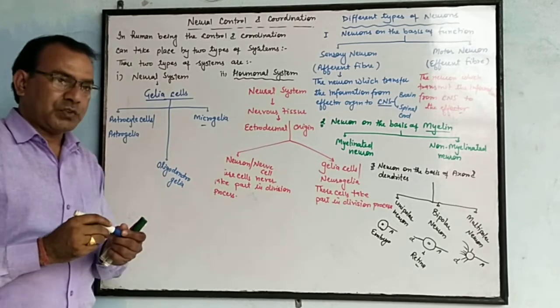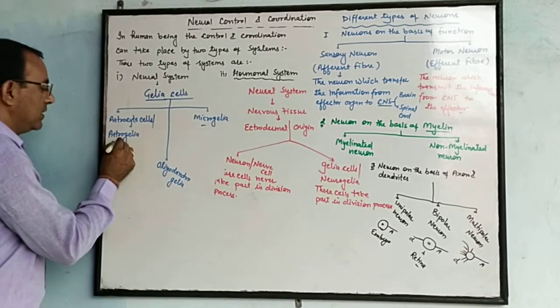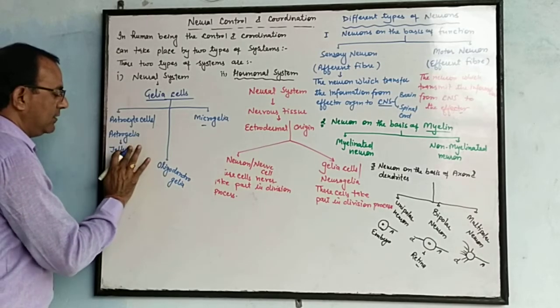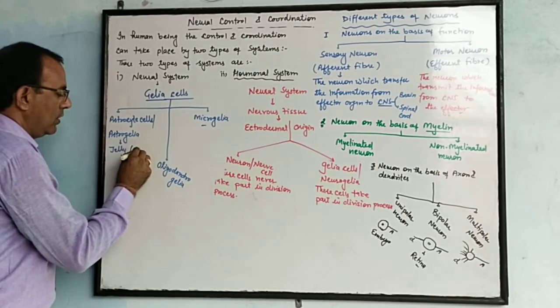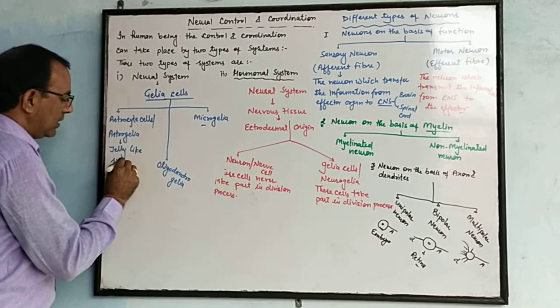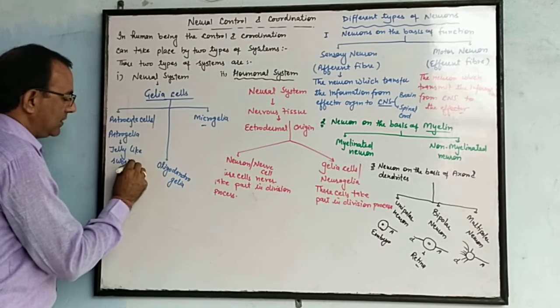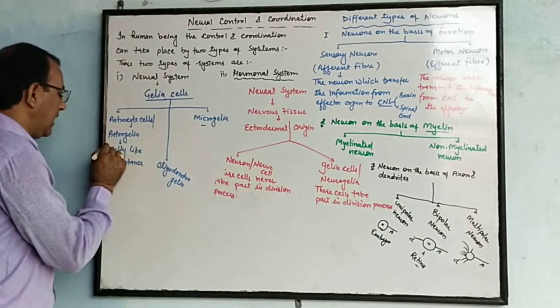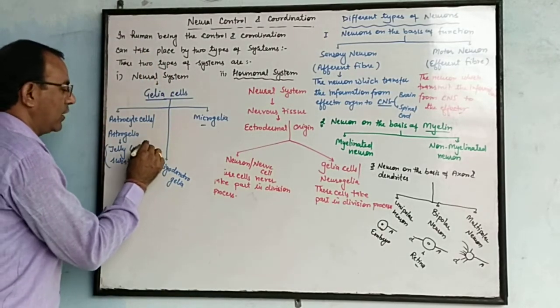Astroglia cells. These cells contain a jelly-like substance. Glia word is taken from glue. Glue means gum-like substance.